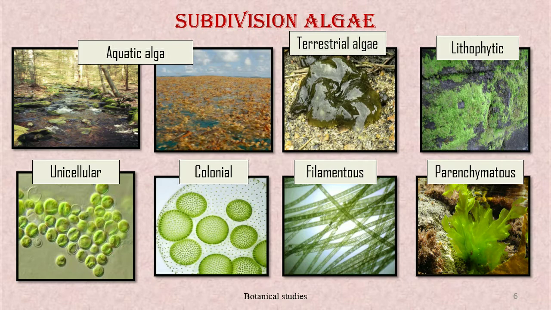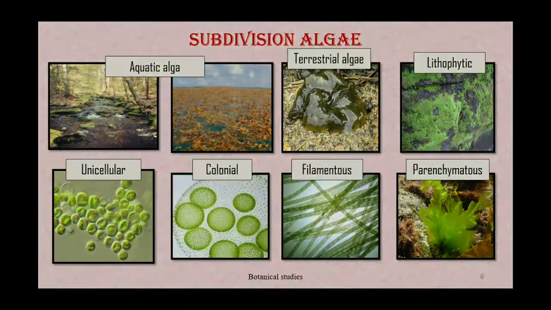Vascular tissues are absent in the algae. These are the simplest plants, which possess undifferentiated or thallus-like forms. They may be unicellular, colonial, filamentous, or parenchymatous.